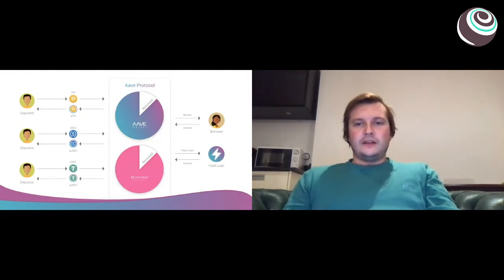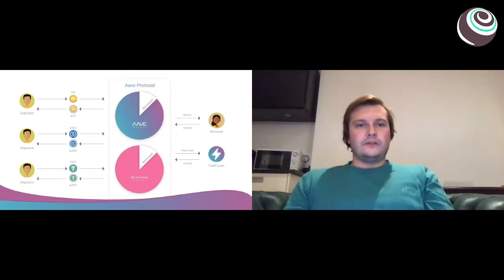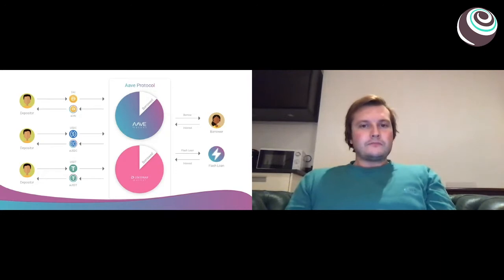Those asset reserves can be stable coins or other kinds of assets. And what's interesting here is that as a protocol, we can deploy any kind of money market, which includes different kinds of assets with their own risk parameters and interest rate formulas for yield. So in essence, the user flow is pretty simple. We have a user that comes into Aave and wants to earn yield on the asset that they currently have. It might be DAI, it might be USDC, or it might be Ether as well.